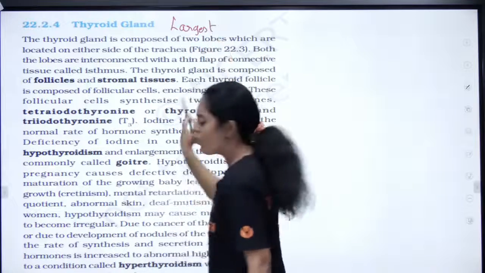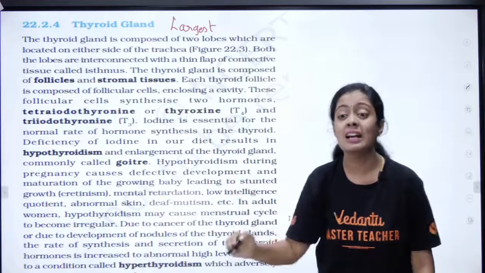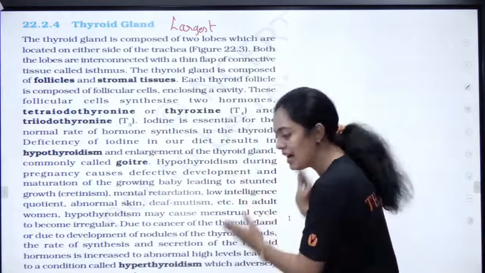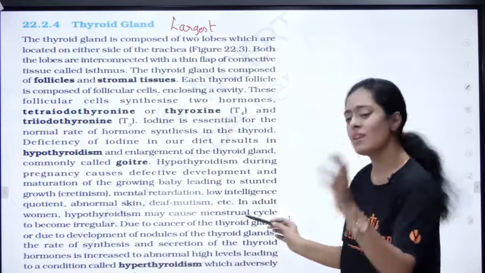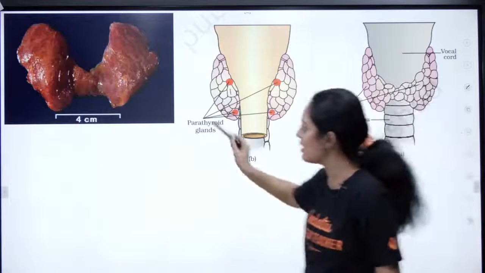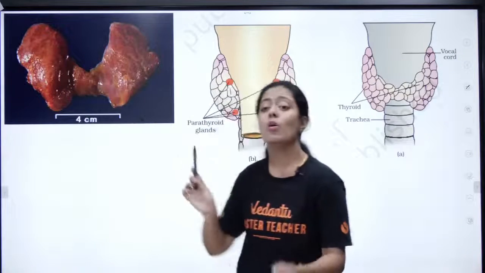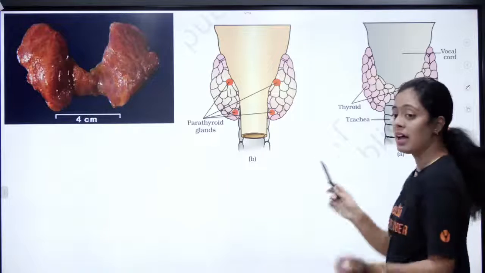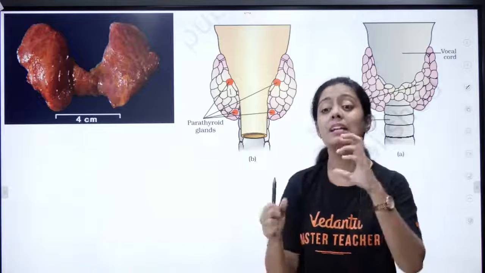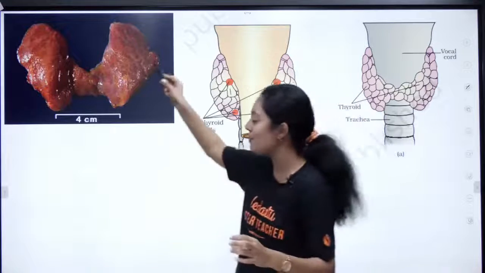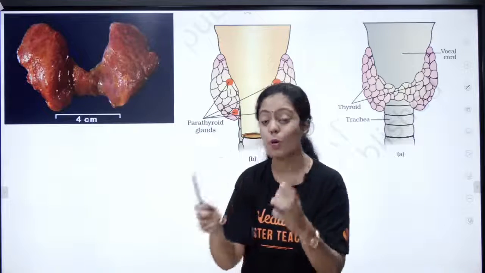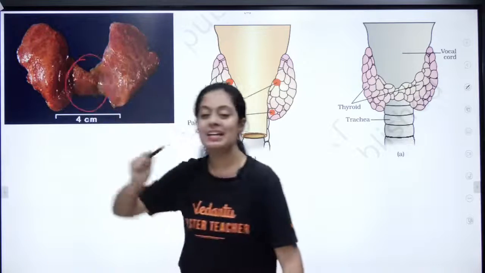ஓகே, ரொம்ப முக்கியம். உங்கள் என்டையர் இந்த 10 கிளாண்ட்ஸில் ரொம்ப முக்கியமான கிளாண்ட், where most of the questions are coming from, your thyroid gland பசங்களா. ஓகே, very important. Where are they located? They are located on either side of your trachea. This is a real image of your thyroid gland பசங்களா. உங்கள் trachea இருக்குன்னா, உங்க vocal cord இருக்குனா, on either side of the trachea you have your thyroid gland present. It is present in 2 lobes.